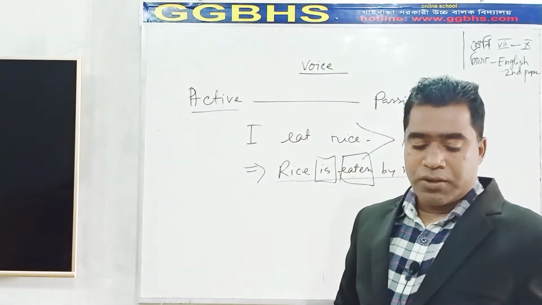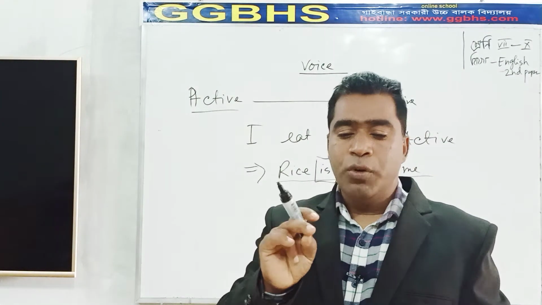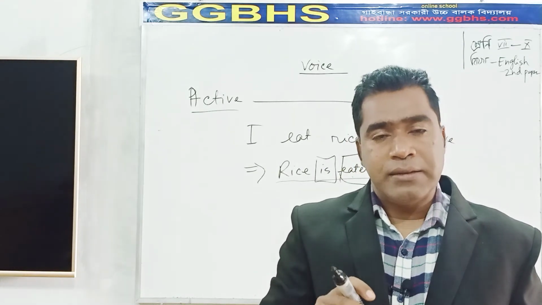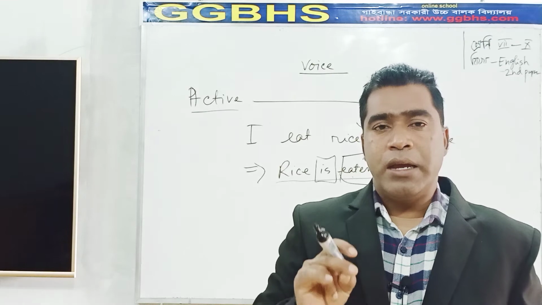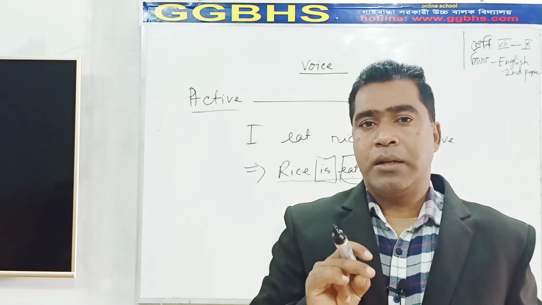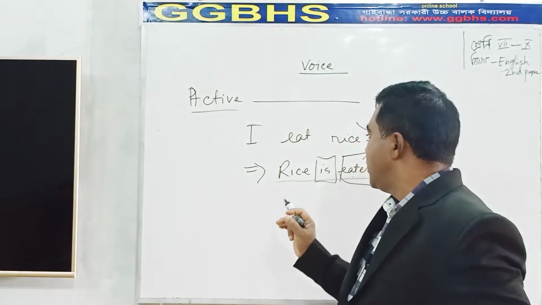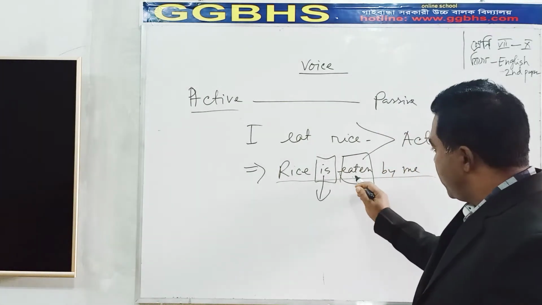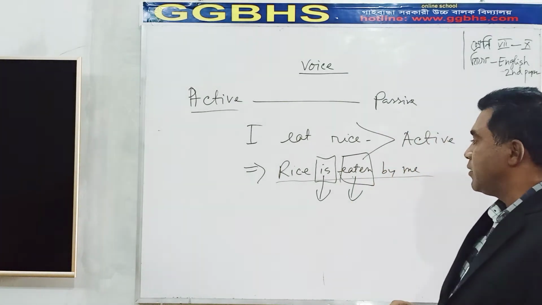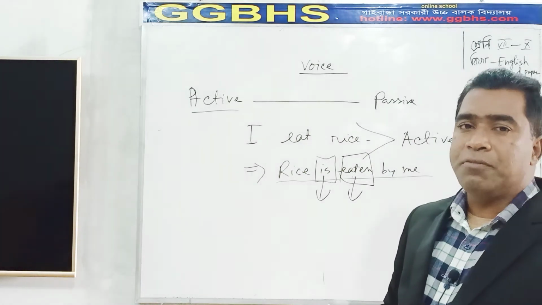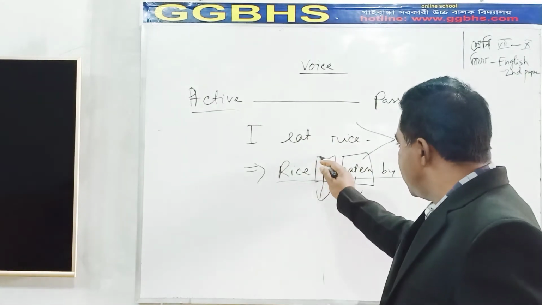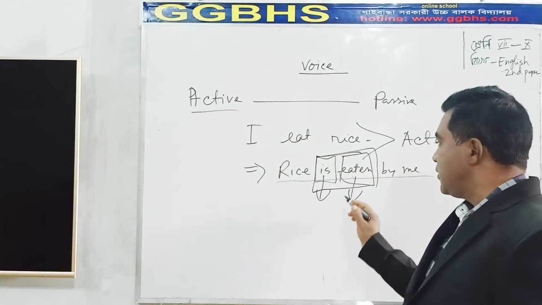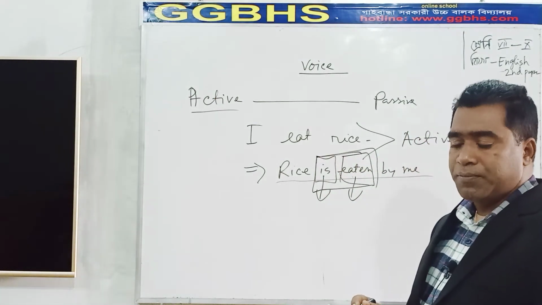If you want to identify whether a sentence is active or passive, think in this way: this is a be verb and this is the past participle form of a main verb. If you see these two terms in a sentence, you must think this is passive voice.